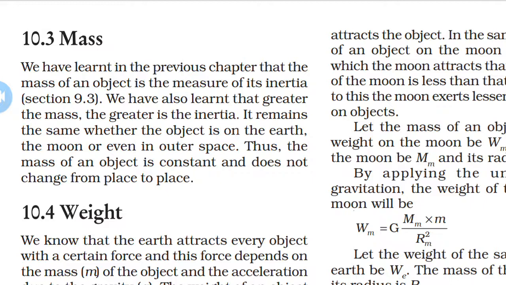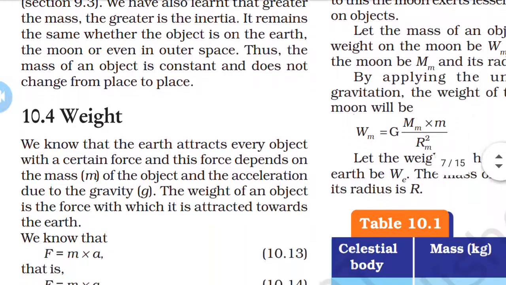Now in chapter number 9 we discussed the mass as well as the inertia. So in this topic, what is the meaning of inertia? Inertia is the property of a body to oppose any change in its state of rest. It is known as inertia, and it depends on the mass. Also, in chapter number 9 we studied that the greater the mass, the greater the inertia. The mass of an object is constant and does not change from place to place, and the SI unit of mass is kilogram. Okay, now next one, that is the weight.